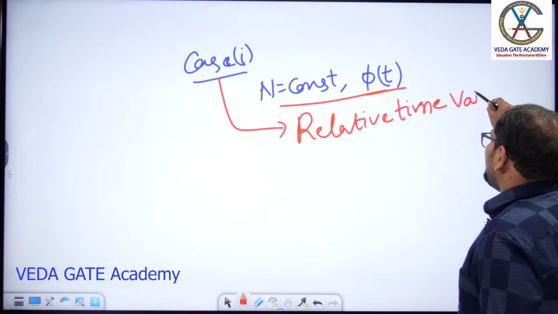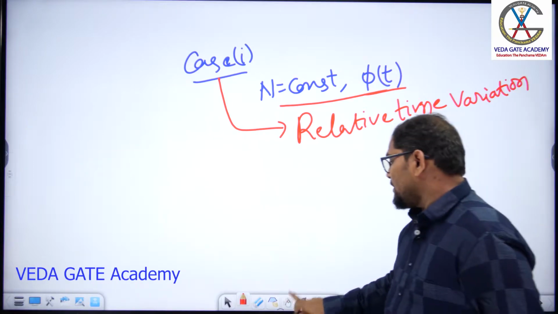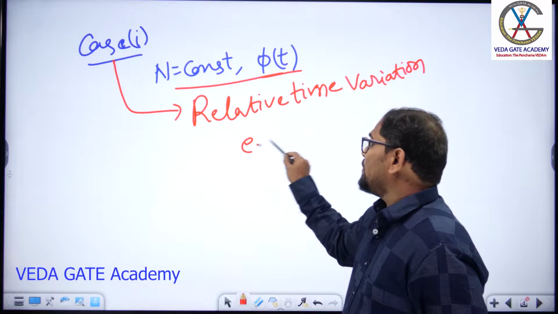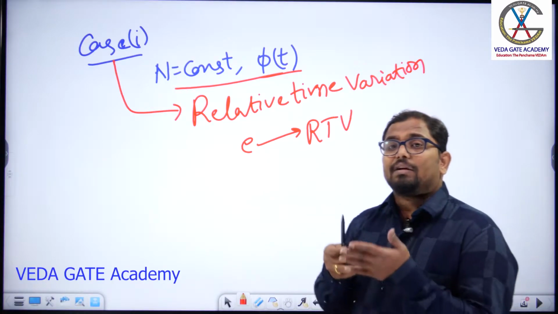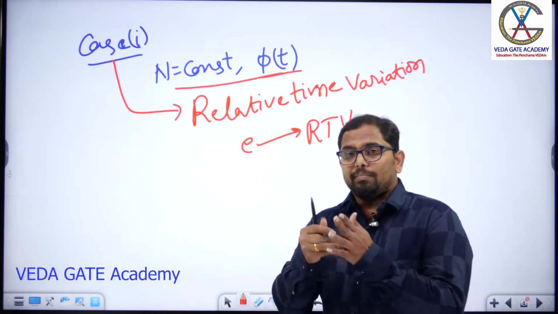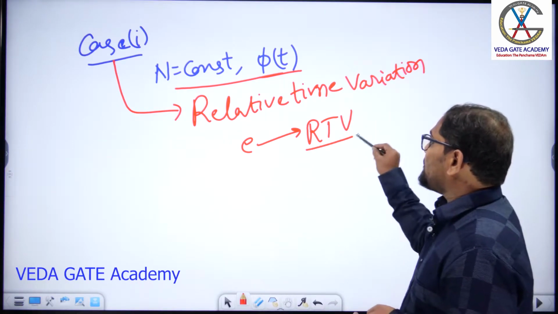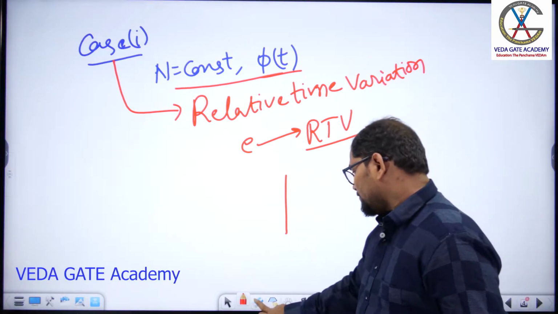What is the meaning of relative time variation? We get the induced EMF by creating a relative time variation, or time varying field, in the electrical machine. Let me take a coil.